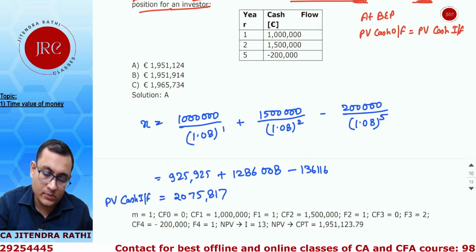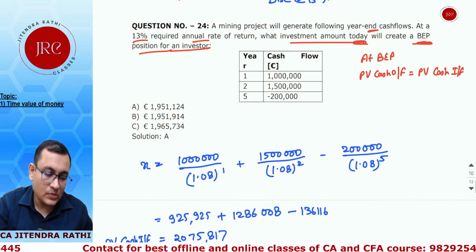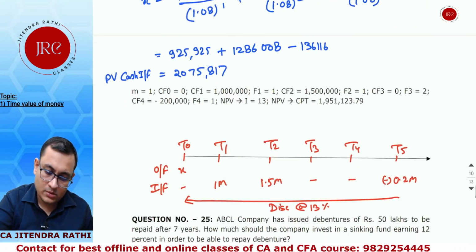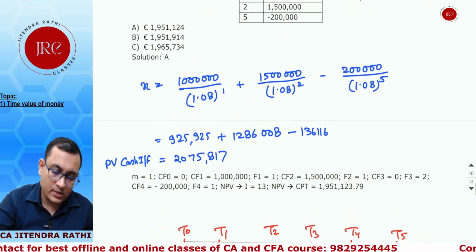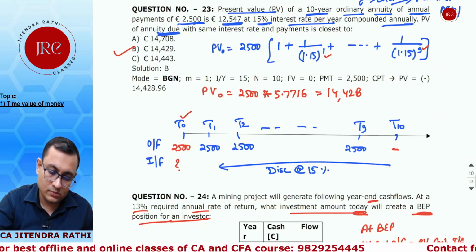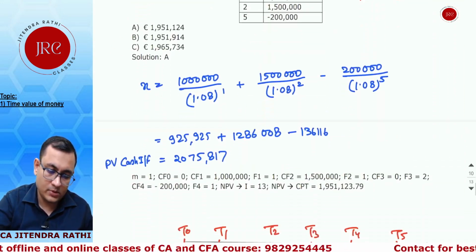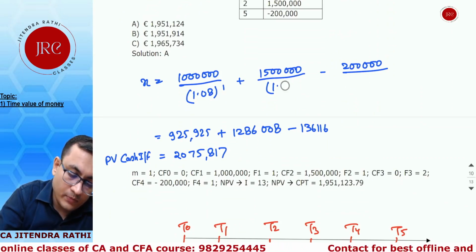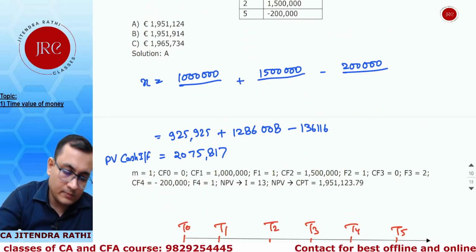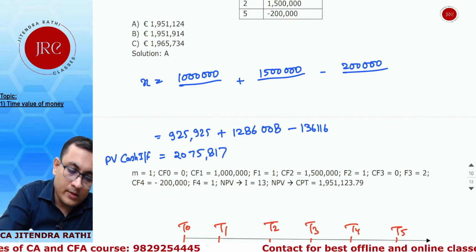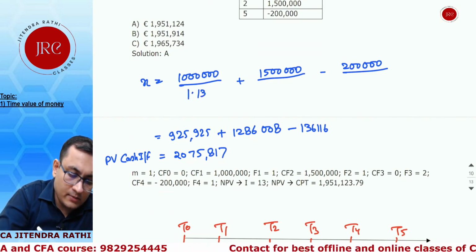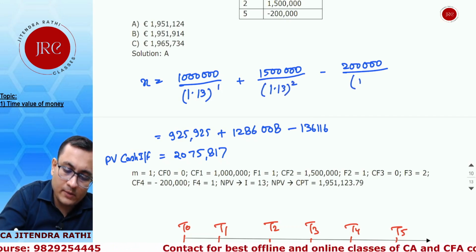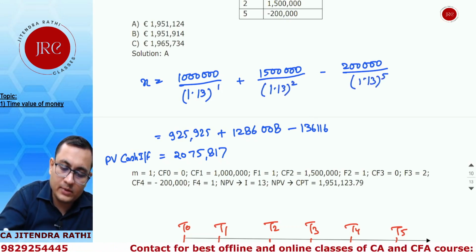I have done some mistake or what? Let me see, 13%. Why I have taken 8%? From where I have got 8%? There is a mistake. It's not 8%, it's 13%. Sorry, it's 13%. It is 1.13 power 1, 1.13 power square, and 1.13 power 5. I'll recalculate it.